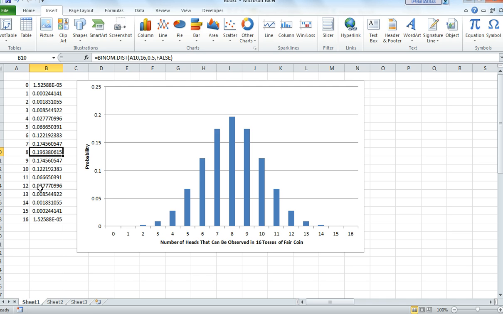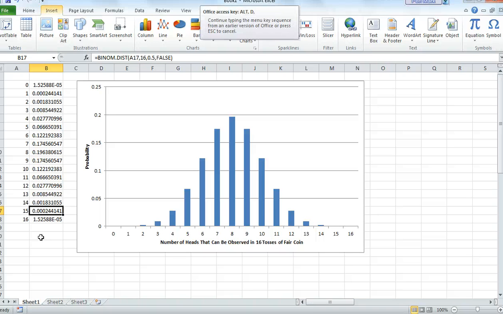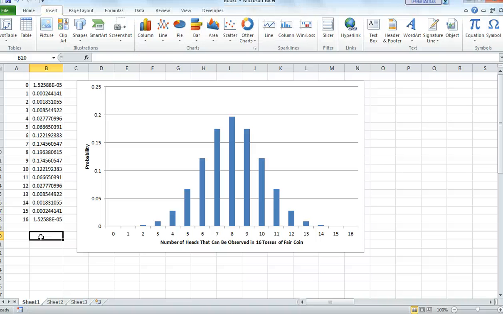But at least right now, if we look at the probability of seeing what we saw, well, what did we see? We saw 15 heads pop up, and the probability of getting something that extreme or more extreme. In other words, how improbable is it to observe something as big or bigger than what we saw? Well, if I add these two together, I notice that that probability is really, really, really small.